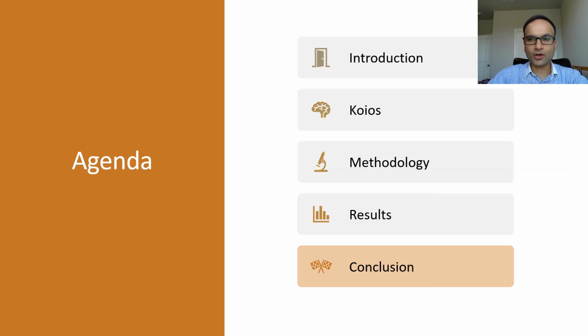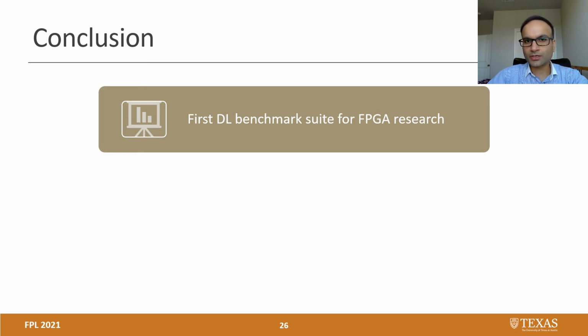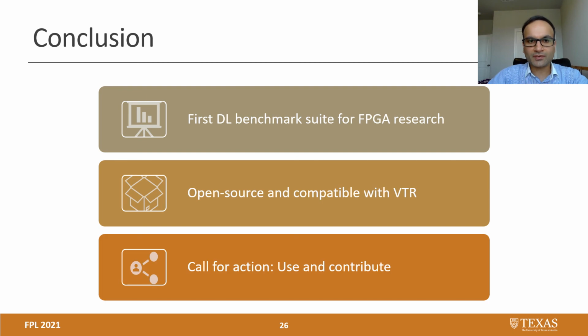Okay, let's conclude this talk now. We have released a set of benchmarks called Koios that are suitable for DL-specific FPGA architecture and CAD research. Koios benchmarks are open source, representative of contemporary DL workloads, and work with the popular VTR open source framework. We have started using these benchmarks for our studies, and we invite the FPGA community to use them, report bugs, and contribute to them if possible. We encourage and welcome contributions to these benchmarks.